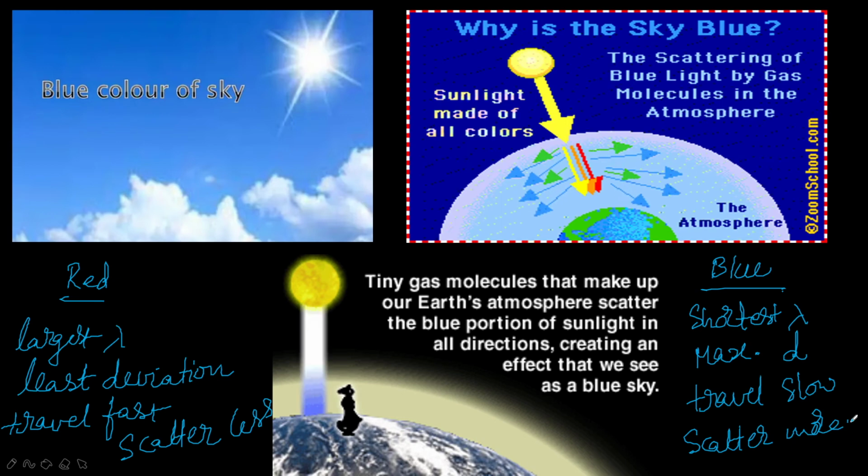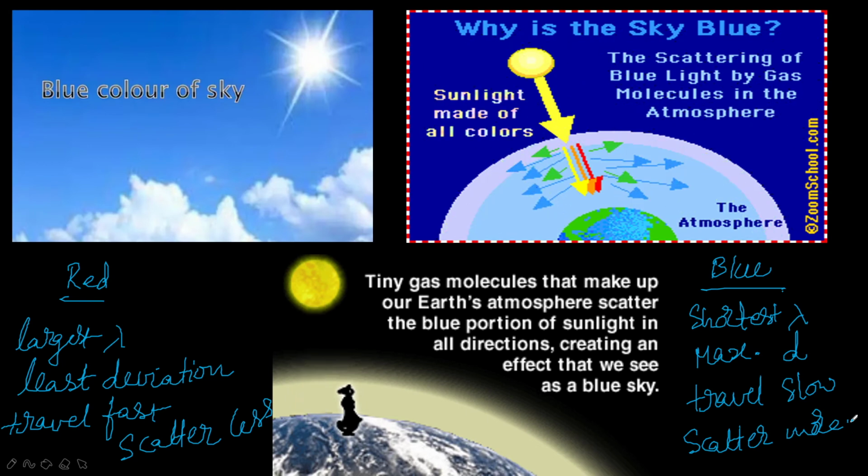So the blue color of the sky: the color of the clear sky looks blue due to the scattering of the light in the atmosphere. The tiny gas molecules that make up the Earth's atmosphere scatter the blue portion of the sunlight in all the directions, creating an effect that we see as a blue sky.